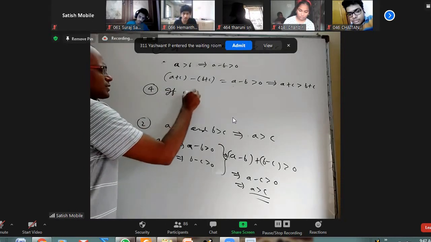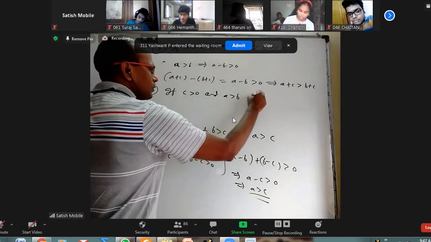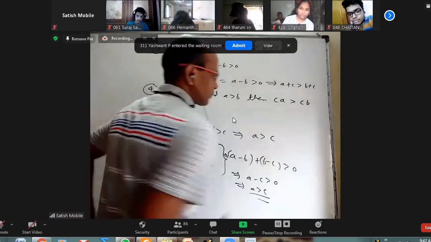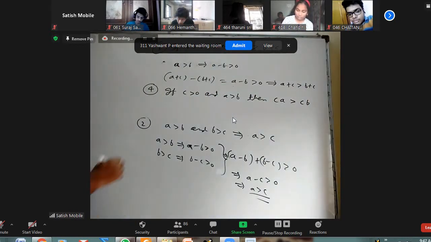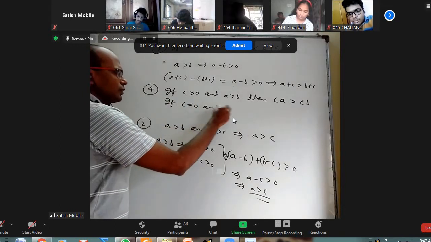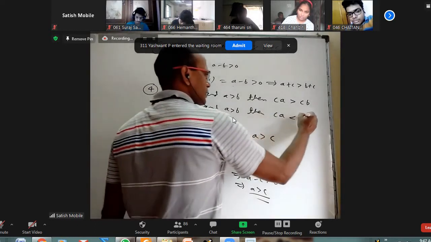If C is greater than 0 and A greater than B, then CA is greater than CB. The same way, if C is less than 0 and A greater than B, then CA is less than CB.